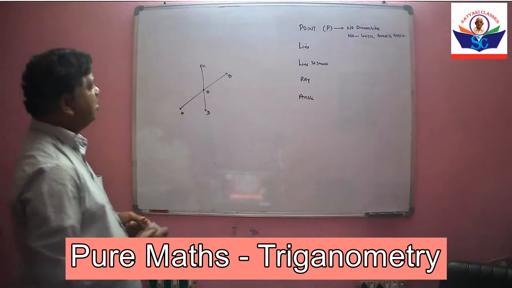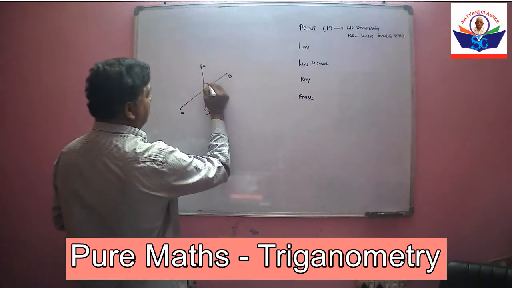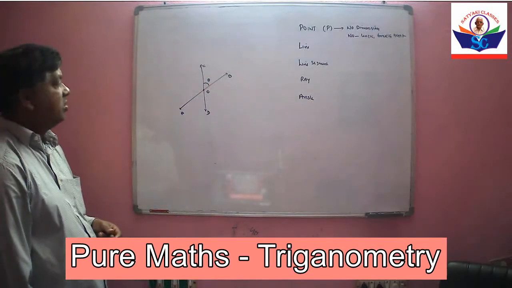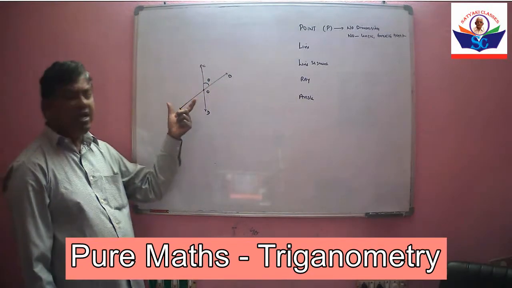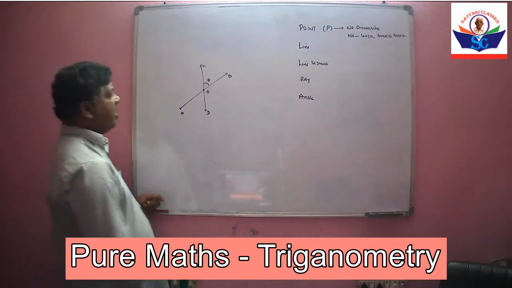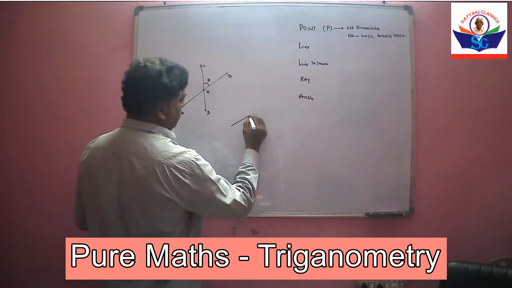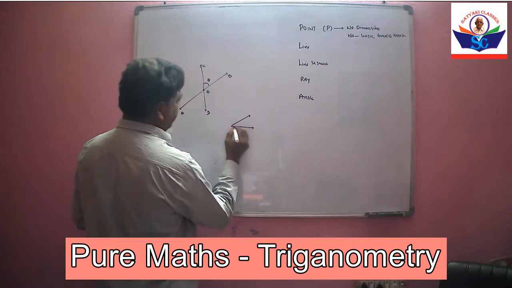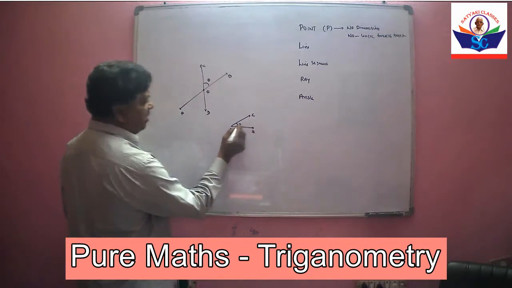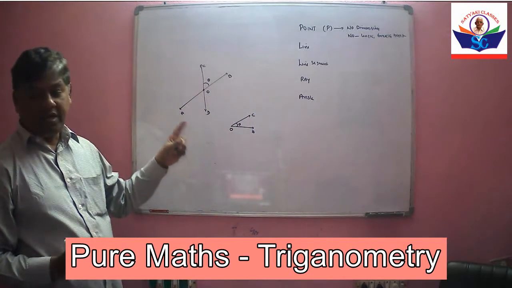If you observe here, when the two lines are intersected, it will form an angle theta. So what is the angle? Angle is inclination between two sides. What are the sides? This can also be written as angle BOC. So what is the angle? Inclination between OB and OC.